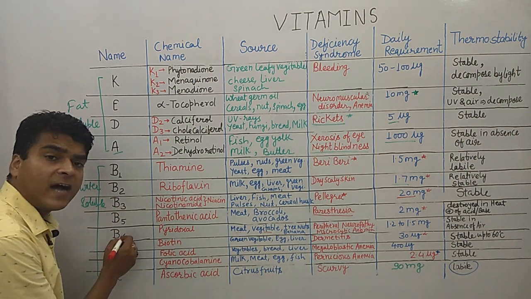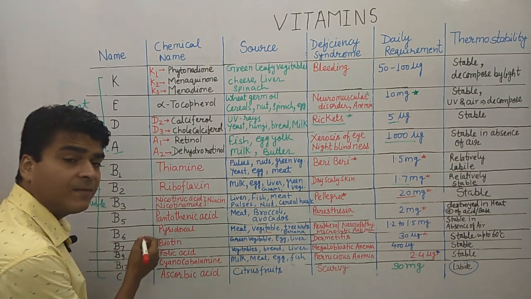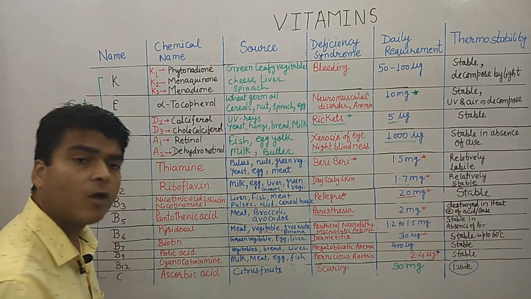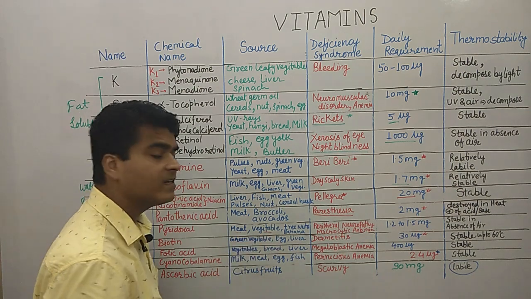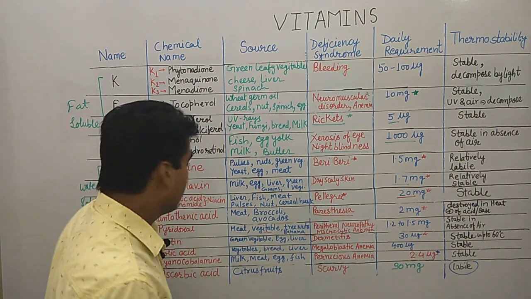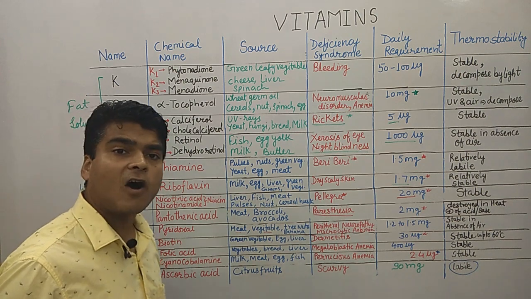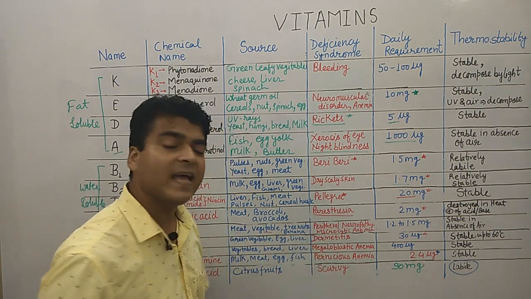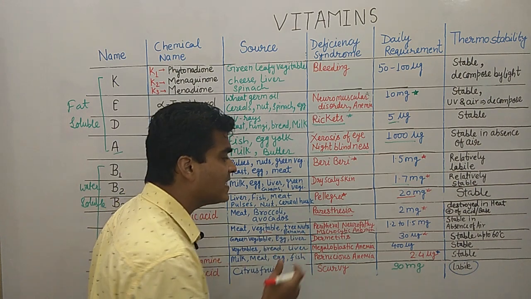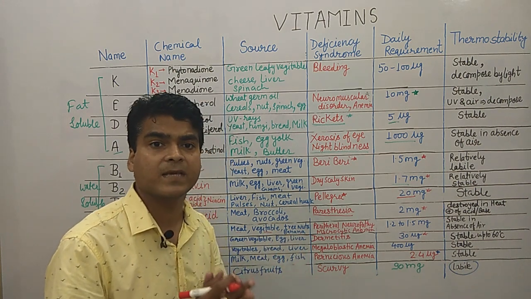Moving towards vitamin B6. Vitamin B6 is pyridoxine or pyridoxal. The sources are meat, vegetable, tree nuts, as well as banana. If vitamin B6 is deficient in the body, it causes peripheral neuropathy as well as microcytic anemia.